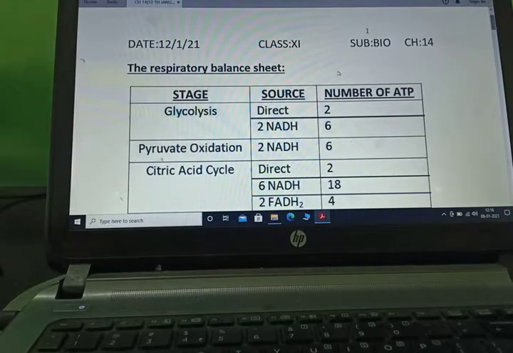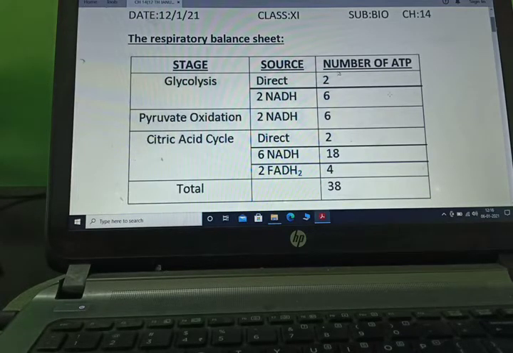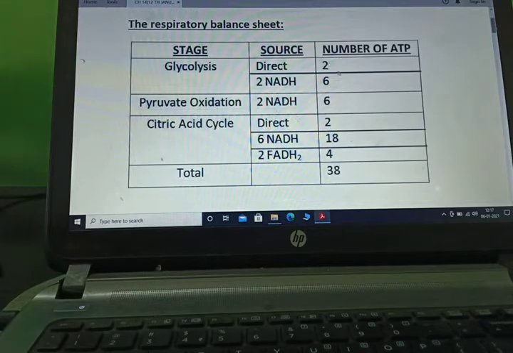Hi students, today we are starting our last topic of the chapter, that is respiratory balance sheet. It is a table for you: stage, source and number of ATP. The first stage is glycolysis, where 2 ATP are directly formed and 2 NADH. As I told you earlier, one NADH molecule releases 3 ATP, so 2 molecules will release 6 ATP. Number 2, pyruvate oxidation, where 2 NADH are released, so again 6 ATP.